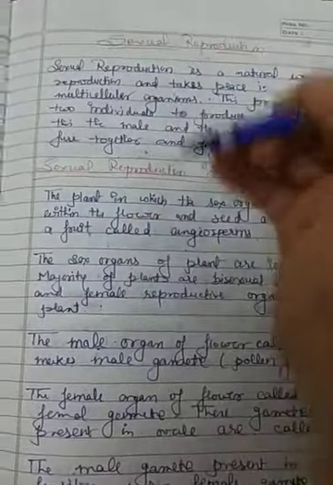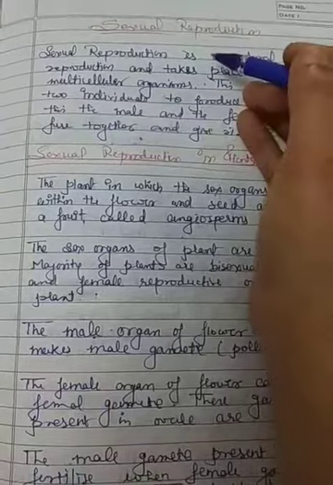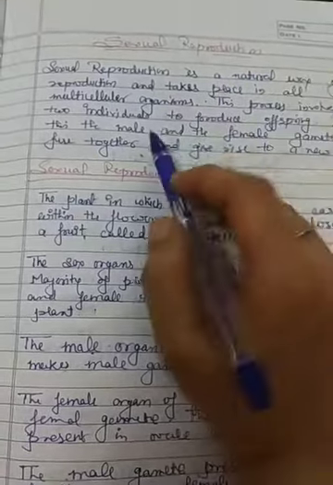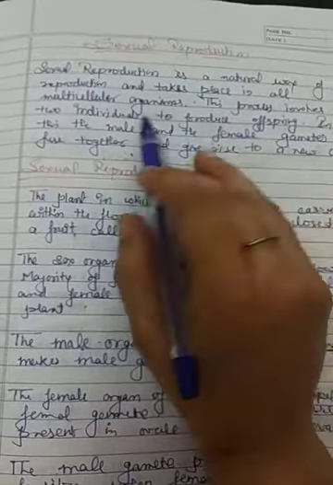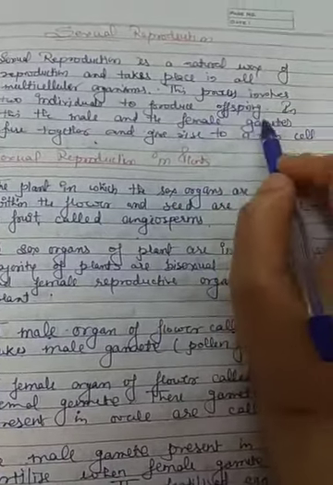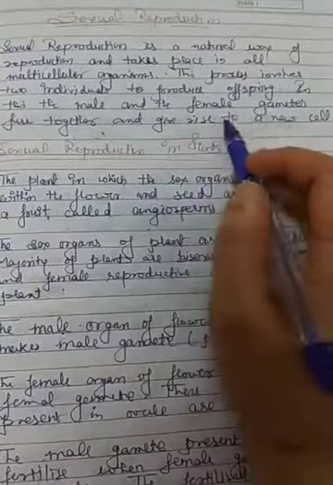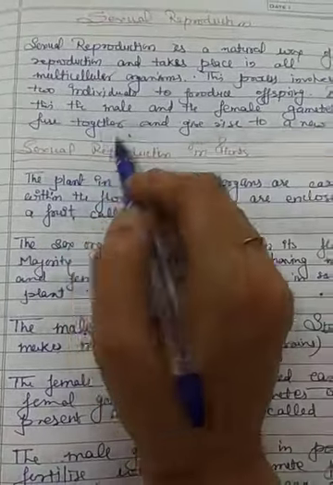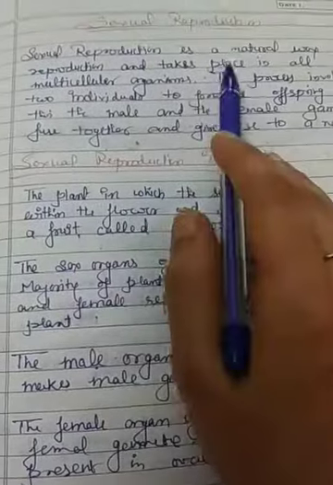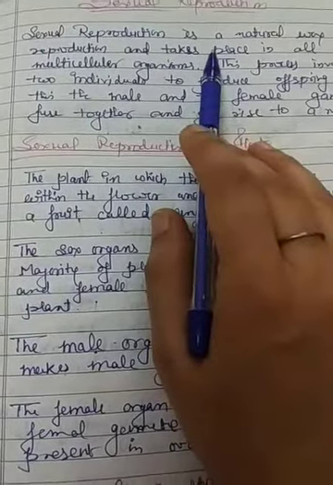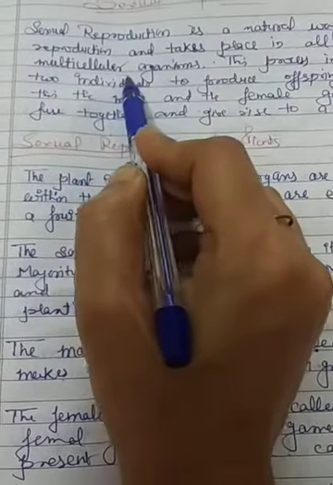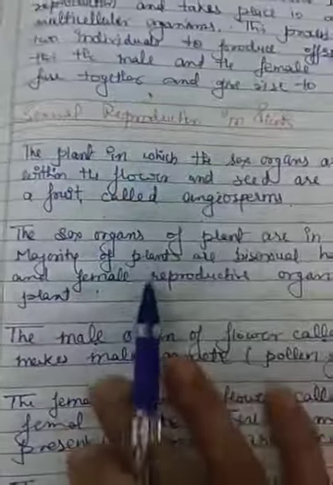Okay. This process involves both organisms, male and female. This process involves two individuals to produce offspring, meaning young ones. In this, male and female gametes fuse together and give rise to new cells. Okay, so sexual reproduction is a natural process of reproduction. It takes place in multicellular organisms and it involves both parents, male and female.